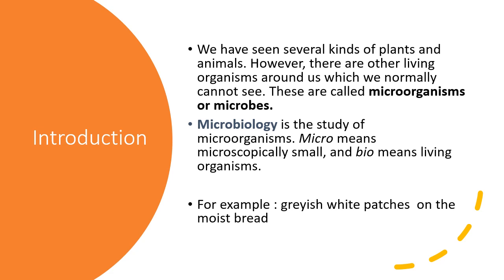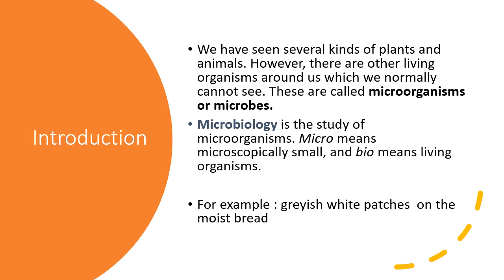So what's the meaning of micro? Micro means very small, microscopically small, which cannot be seen through our unaided eye. And bio means living organism. Now the science which deals with the study of microorganisms is called microbiology, as well as the scientists who study microorganisms are called microbiologists. So microorganisms can be unicellular, that is single cell, or they can be made up of many cells, that is multicellular.